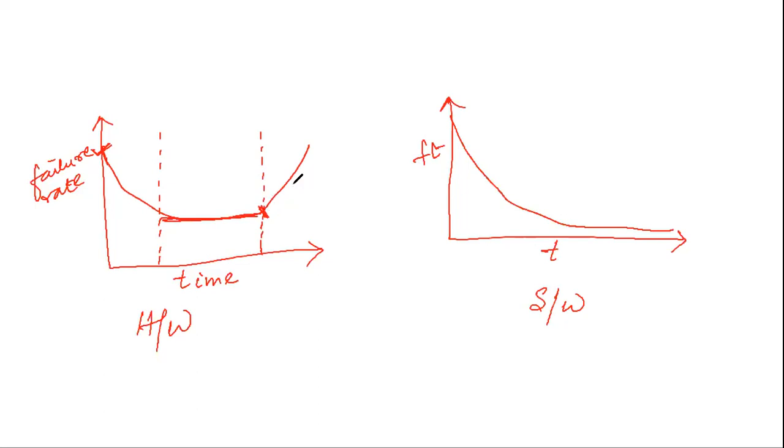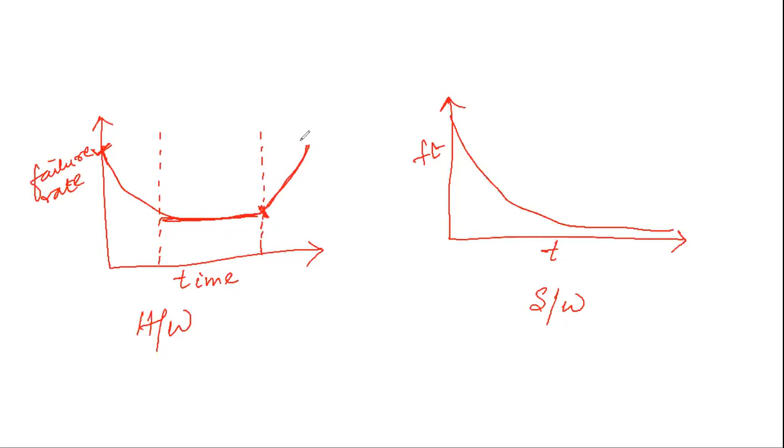If you see a car also, after 10 to 15 years of use, it doesn't give you the same result or the same mileage or the same comfort. So after that the failure curve will increase. So for the hardware, it appears like a bathtub.